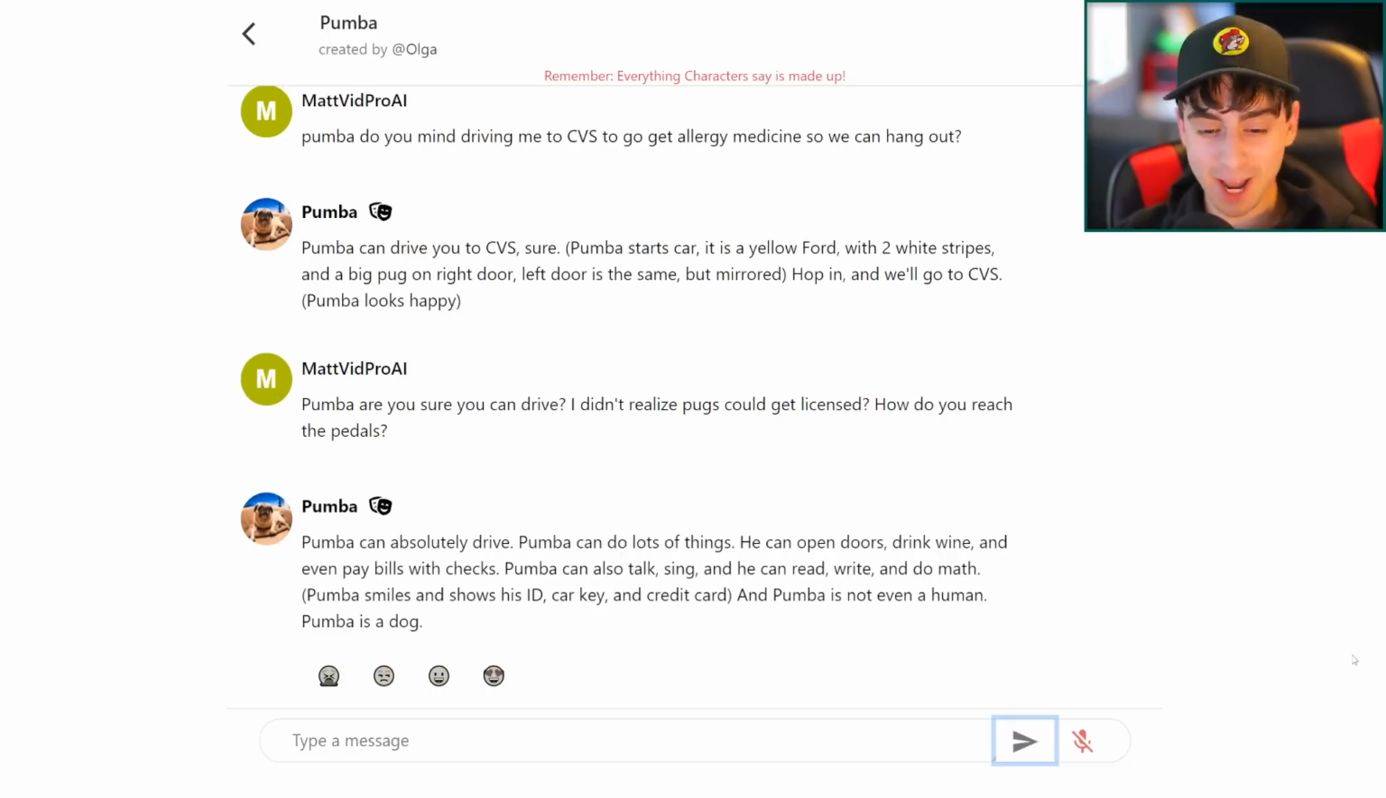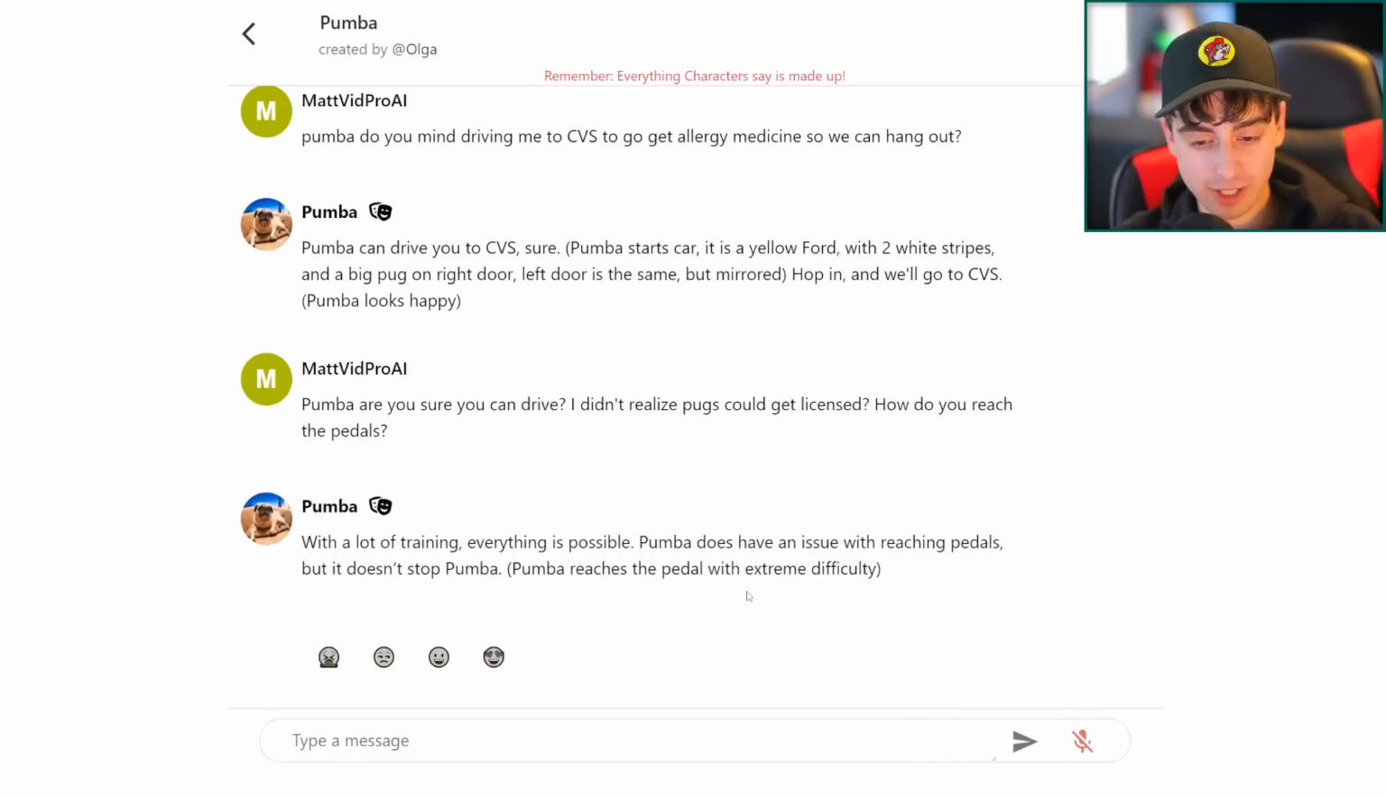Pumbaa says he can absolutely drive. "Pumbaa can do a lot of things. He can open doors, drink wine, even pay bills with checks. Pumbaa can also talk, sing, and read and write and do math. Pumbaa smiles, shows his ID, car key, and credit card. And Pumbaa is not even a human. Pumbaa is a dog." So there you go, another impressive generation.